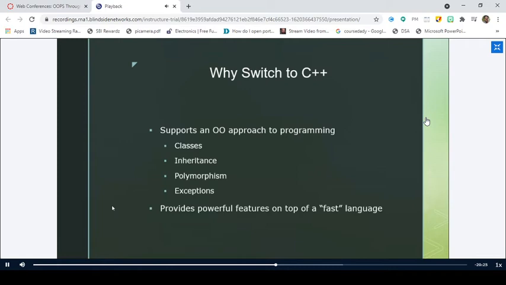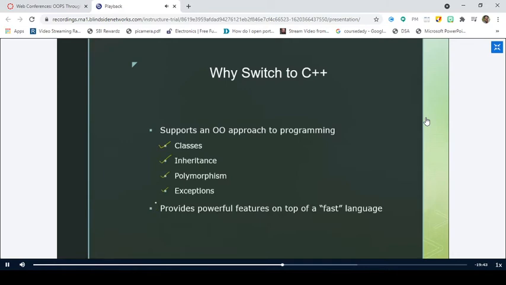Right. So why do we need to switch to C++? It supports the object-oriented approach to programming. That means it supports classes, it supports inheritance, it supports polymorphism, it supports exceptions. Other than this, we have other object-oriented concepts which we'll discuss in the next coming class. And these are very powerful concepts that are supported by object-oriented programming to develop reliable software. Though you can develop reliable software using procedure-oriented programming, it lacks support for developing programs which simulate real world objects.